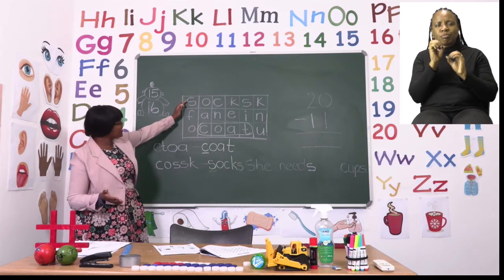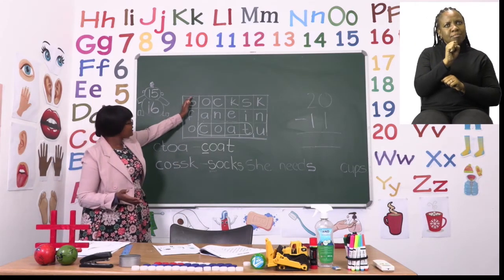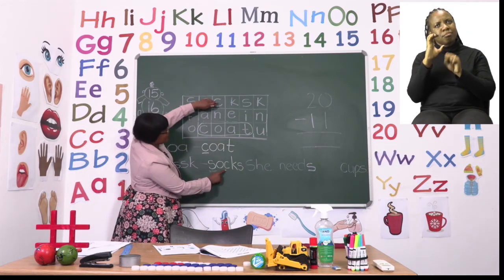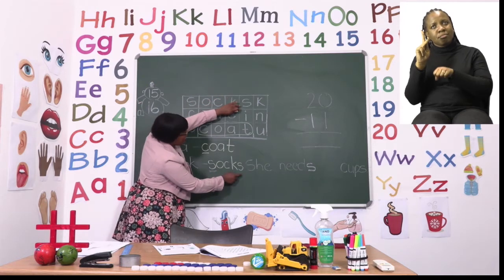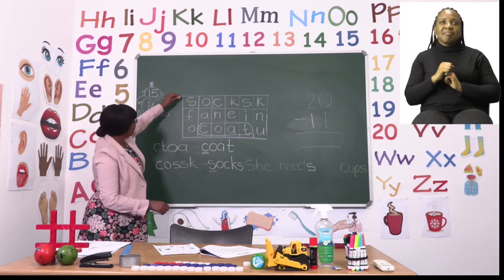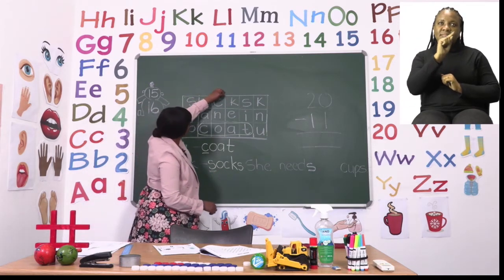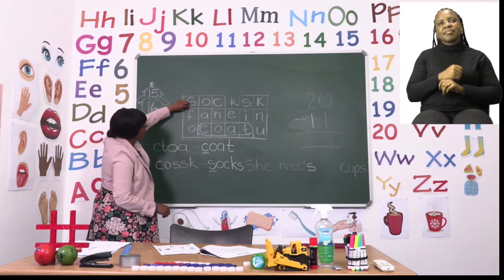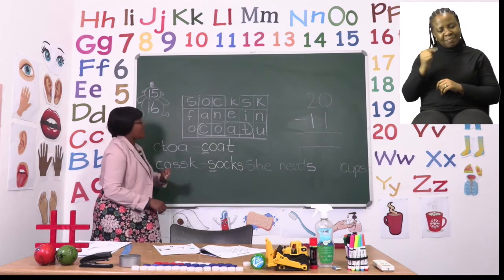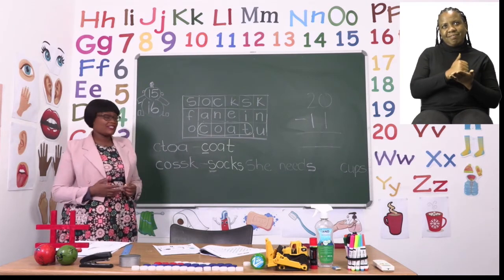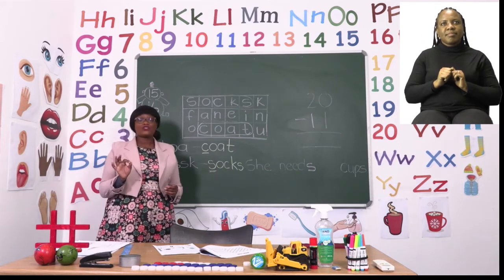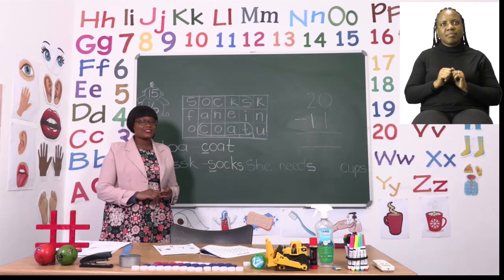I have found another S, and there's an O, yes, a C, good, a K, and an S. So that means that the word socks has been found. Remember to circle carefully and use a different color if you need to. Don't forget also, when you're circling, make sure you are circling the exact words.